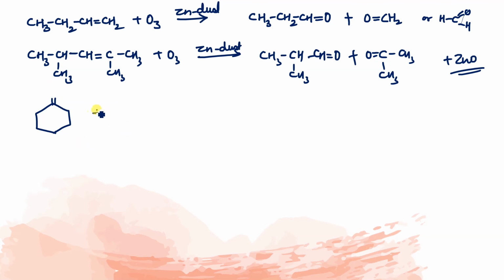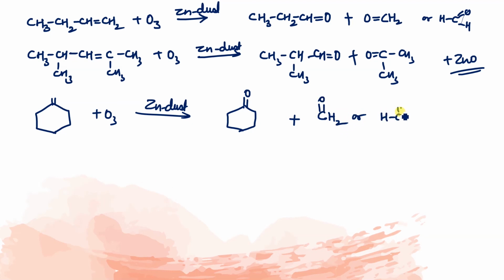So what you have to do? Just break this compound, separate the compound from where the double bond is given. So 1 carbon is over, 1 carbon. Obviously 1 carbon will have 2 hydrogen to satisfy the bond. So put the double bond oxygen, or rearrange it, it will be HC double bond O. And that's it.